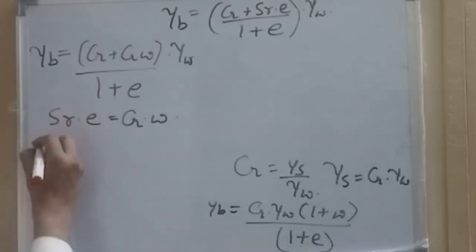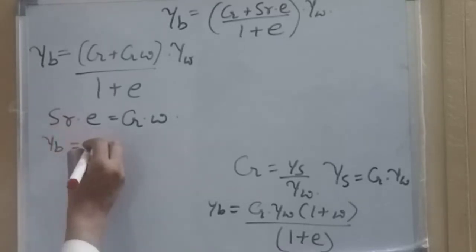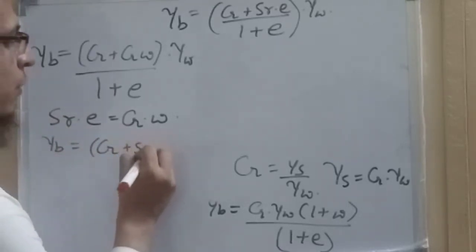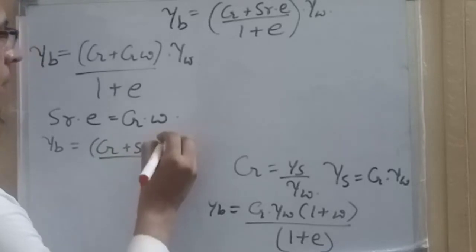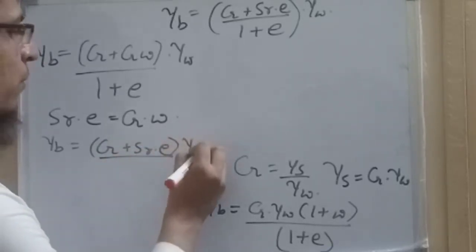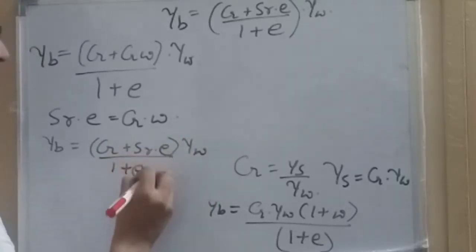So we will replace that expression here. So we have (G plus SR into E) into gamma W upon (1 plus E).